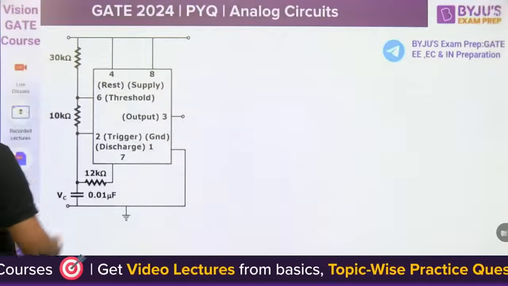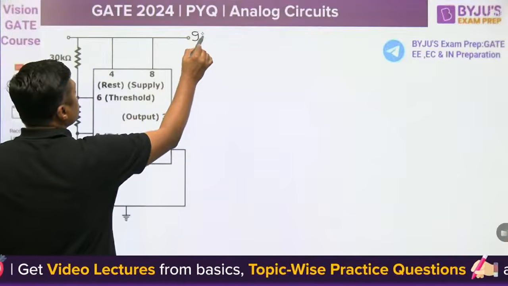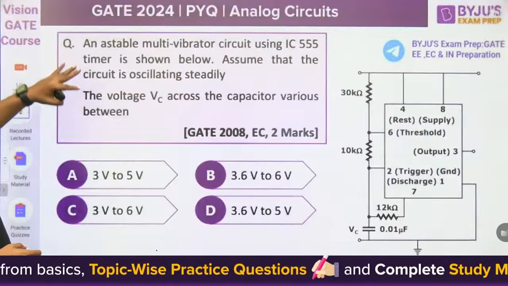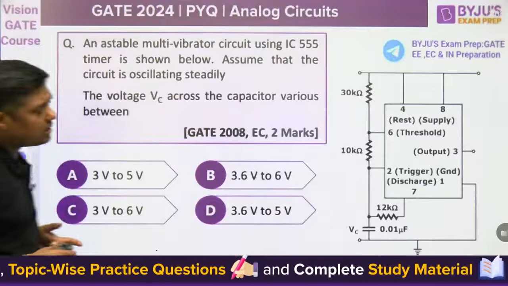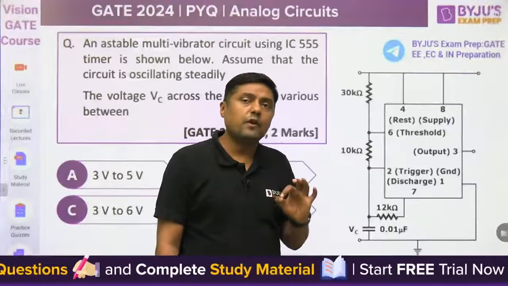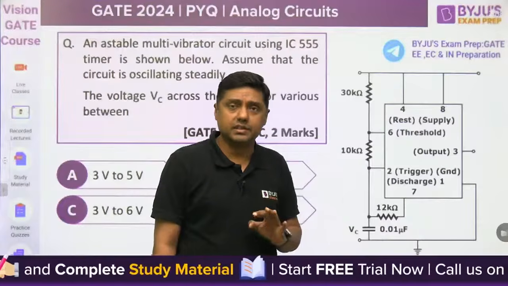This is a 9 volt battery. What is asked in the question? An astable multivibrator circuit. This is an astable multivibrator or square wave generator. Remember, the 555 timer is an 8-pin IC.